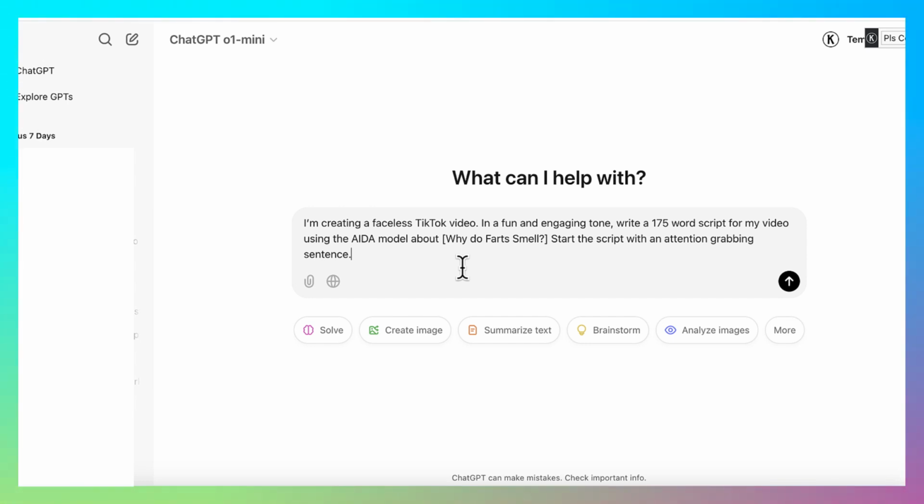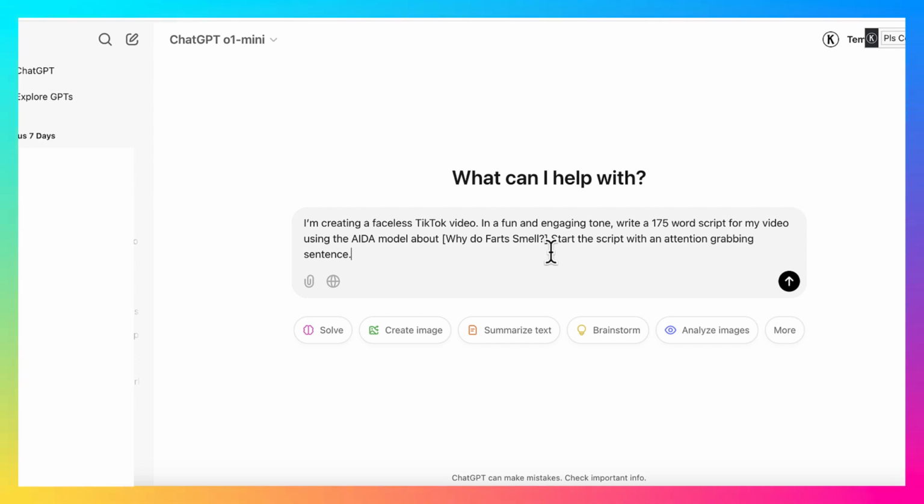So I do a 175-word script for my video using the ADA model. Now, if you've not heard about that, that is a model that is very popular in the marketing world. It stands for attention, interest, decision, and action. Now, this is what people do to get people to take action, a desired action that they want. And in our case, we are creating a short form video for TikTok that we want people to see all the way through from beginning to the end.